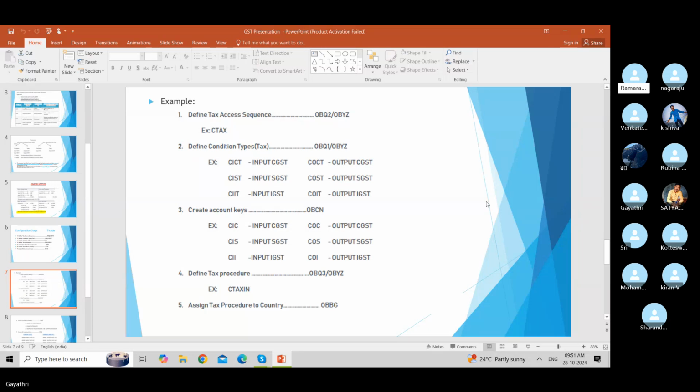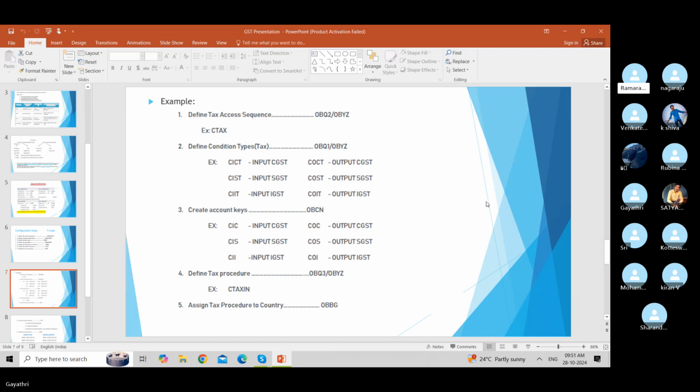And for example, we will configure these steps like this. Define tax access sequence like CTAX in OBQ2, and define condition types like we will take like this: CACT input CGST. That is our option. We can take any one. CACT input CGST, CIST input SGST, CIT input IGST, COCT output CGST, COST output SGST, COIT output IGST.